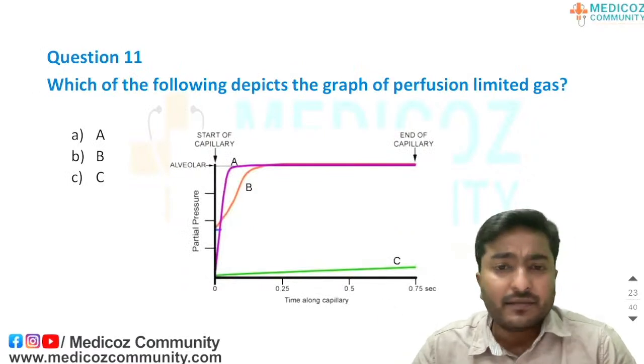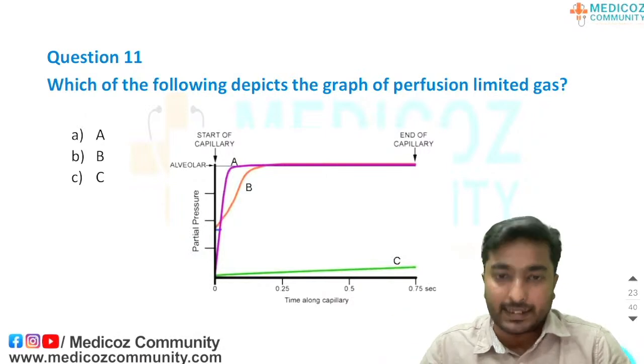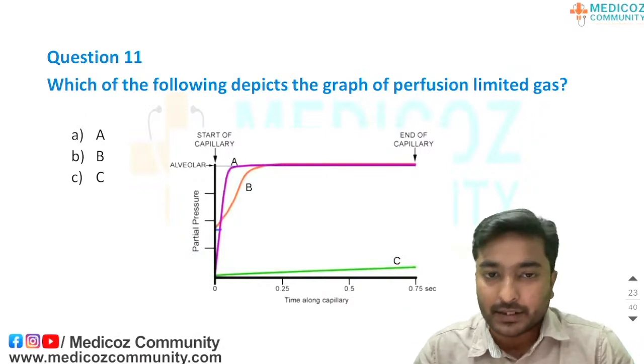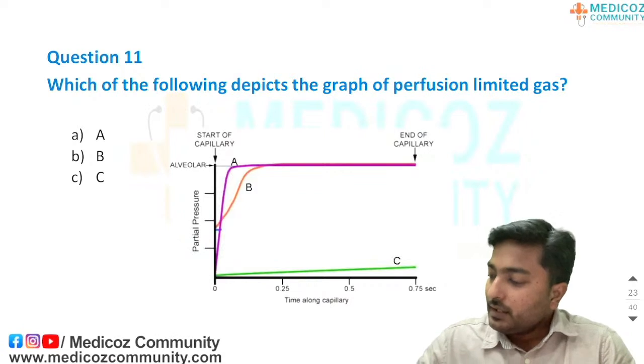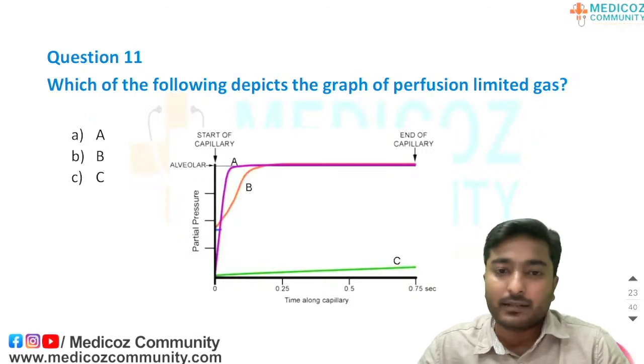Okay, this is very easy. Which of the following depicts the graph of a perfusion limited gas? Very easy question. Option A, option B, or option C. Sometimes multiple answers can be correct for this question. This is a multiple answers correct question.